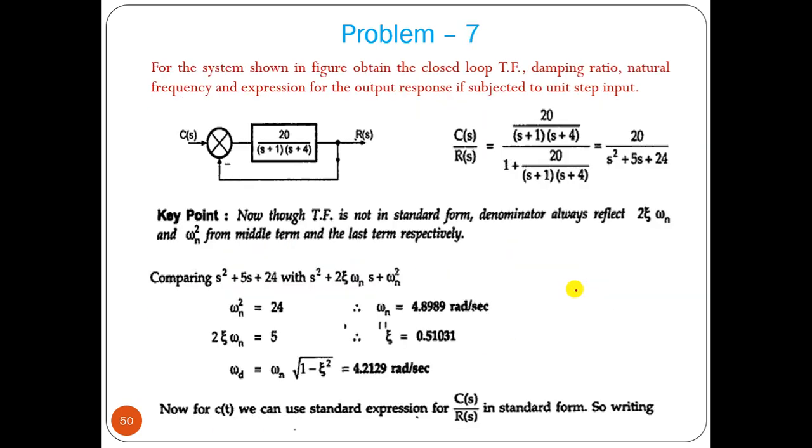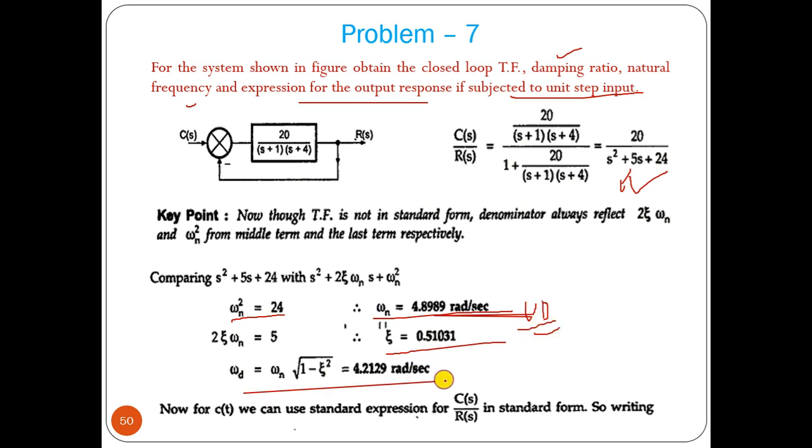Okay, this is another type of problem. Now let us solve another problem. The closed loop transfer function is given, a unity feedback system. Damping ratio we have to find out, natural frequency, output response subjected to unit step. This is very simple and straightforward. So G divided by 1 plus GH, this is the system. So omega n square equal to 24. So we can find out 2 zeta omega n equal to 5. So zeta equal to this. So it is also an underdamped system. Okay, underdamped system. Omega d we can find out.